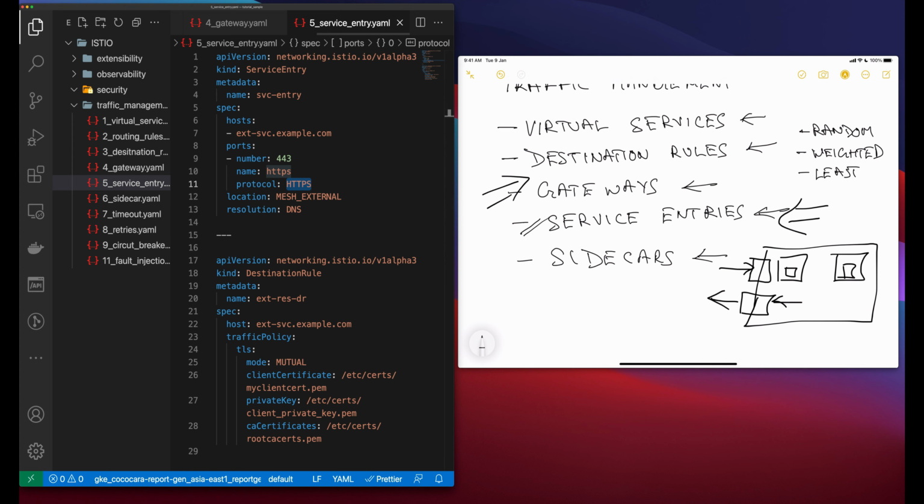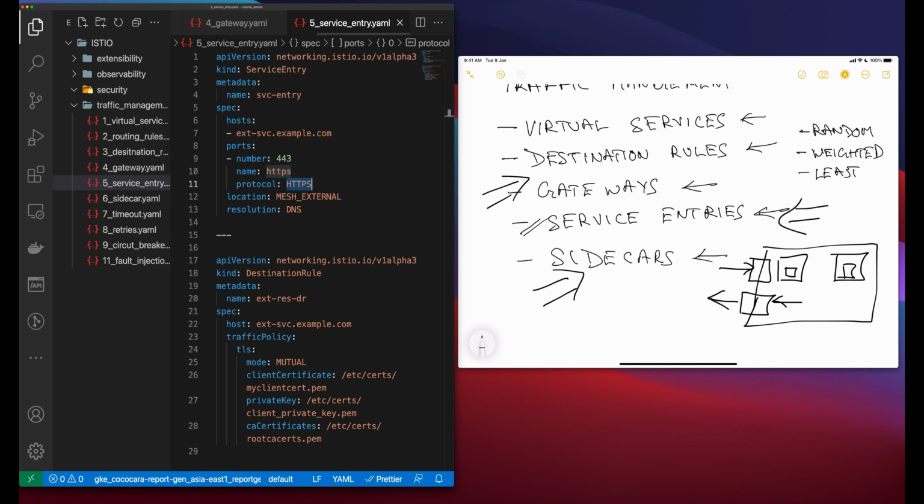Now next, let's take a look at the sidecars. So by default, Istio configures every Envoy proxy to accept traffic on all the ports of its associated workloads and to reach every workload in the mesh when forwarding traffic. You can use a sidecar configuration to do some things like fine-tuning the set of ports and protocols that an Envoy proxy accepts, and limiting the set of services that the Envoy proxy can reach. So this is how you control which service can talk to which other service.